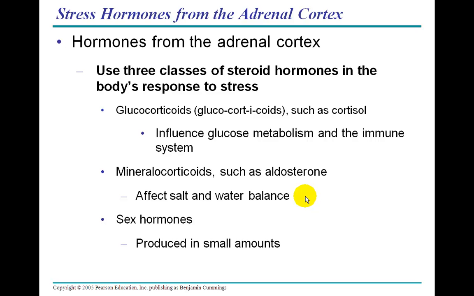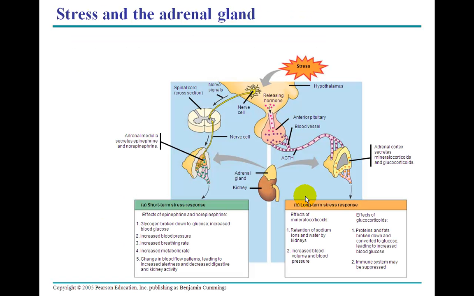The hormones from the adrenal cortex now, they use steroid hormones in the body's response to stress. And there are three classes of steroid hormones in the body's response. One are the glucocorticoids. Say it after me. Glucocorticoids. An example would be cortisol. And these influence glucose metabolism and the immune system. The mineralocorticoids, such as aldosterone, affect salt and water balance. And the sex hormones are produced in small amounts in the adrenal cortex.